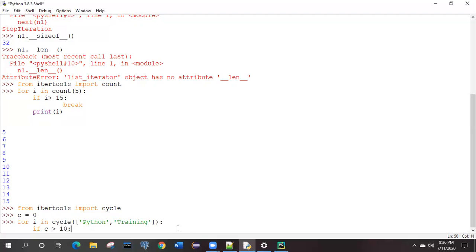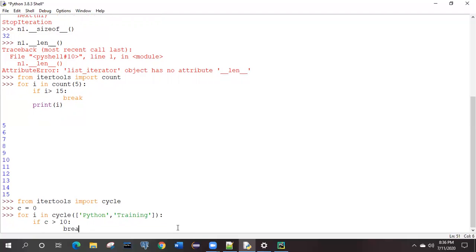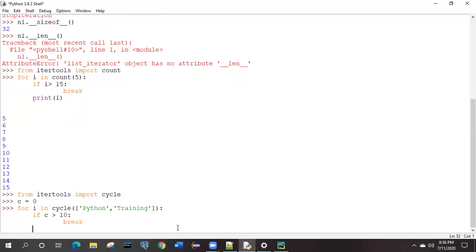what will you do? You will break this one. Now the condition is, if it is not 10, it will print something. What will it print now? Question to you, what will it print? Will it print c, will it print i, or what will it print?